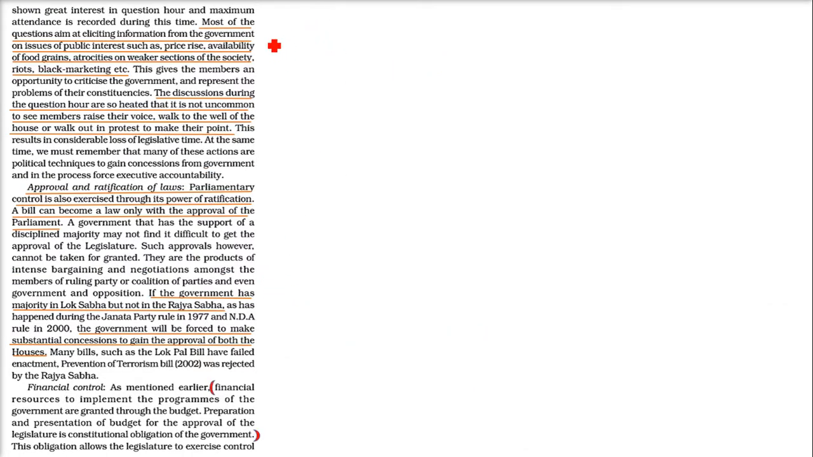Most of the questions aim at eliciting information from the government on issues of public interest, like why the price has been rising, what is the availability of food grains, atrocities on weaker sections, and black marketing. All these questions are raised during this period of time.